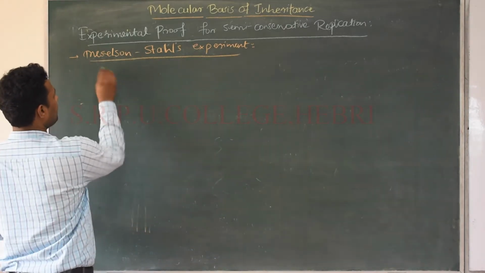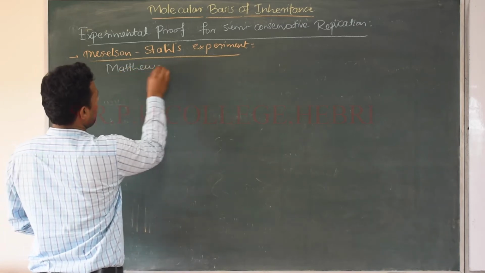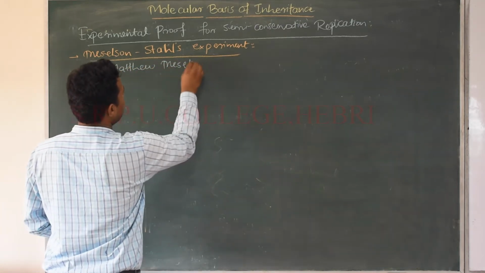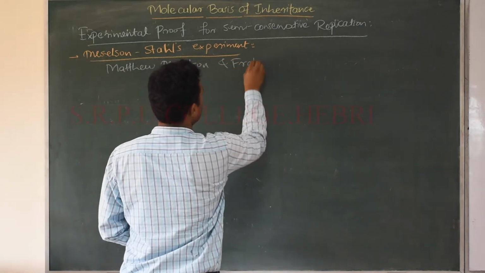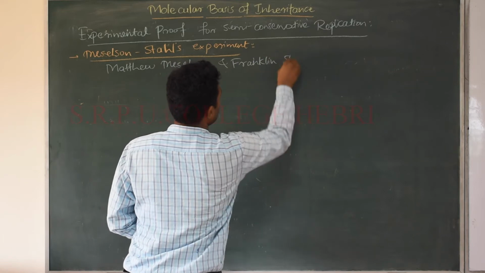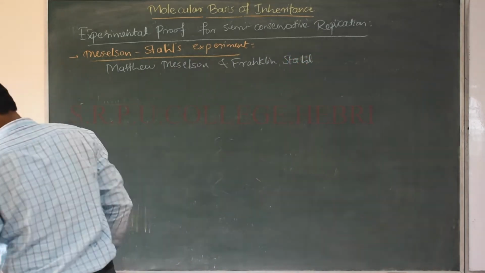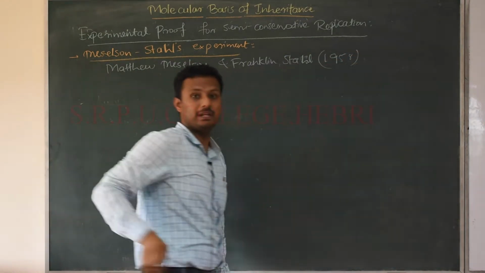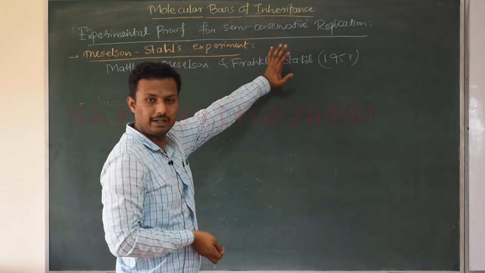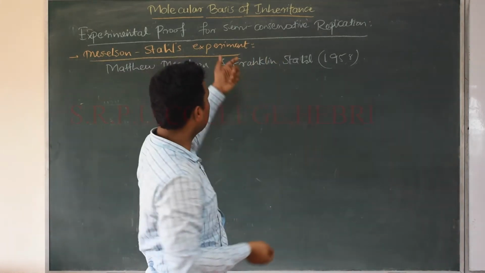The complete names of these people: Matthew Meselson and Franklin Stahl. You need to remember the names of the scientists. So these two people in the year 1958 conducted an experiment to show that DNA replication occurs in what way?